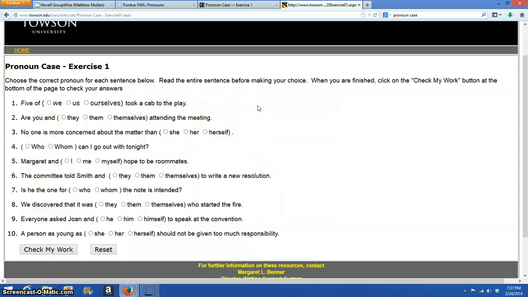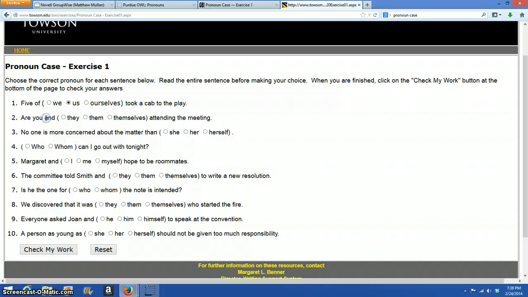What you need to do on this one is just make it sound right. 5 of we took a cab to the play would sound silly. We've got this little phrase, 5 of blank. Let's make the 5 of blank sound right. So 5 of us took a cab to the play. 5 of us is how you say it. Okay, now this one is different.